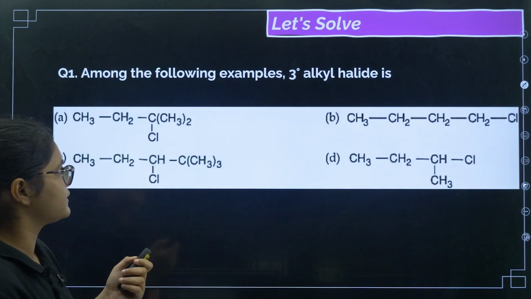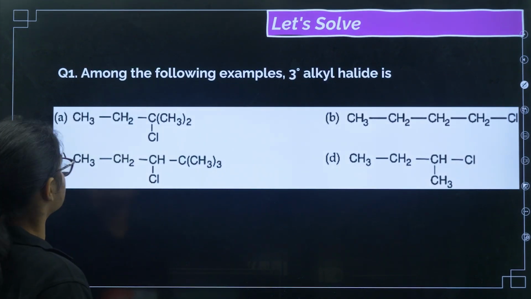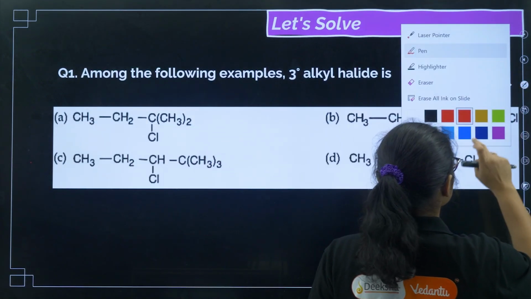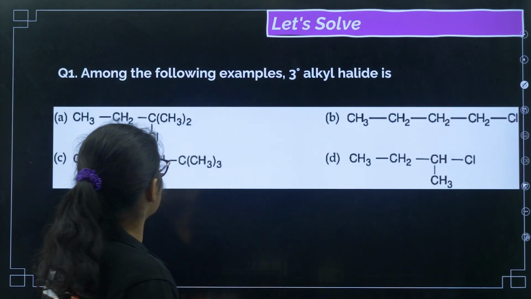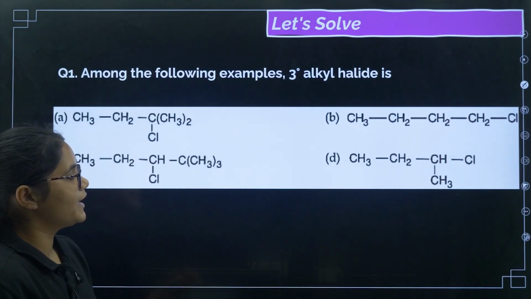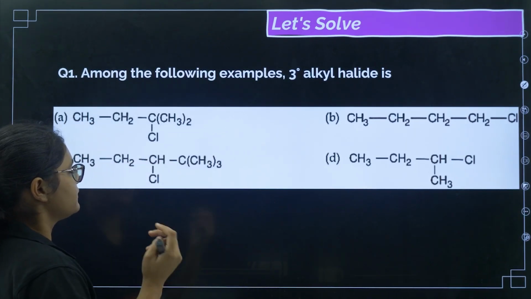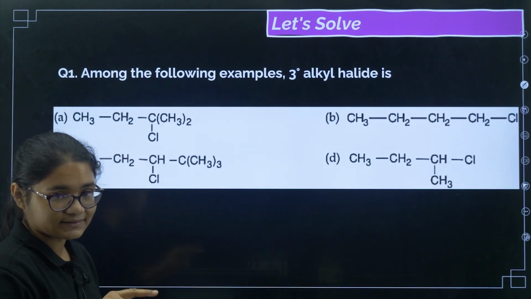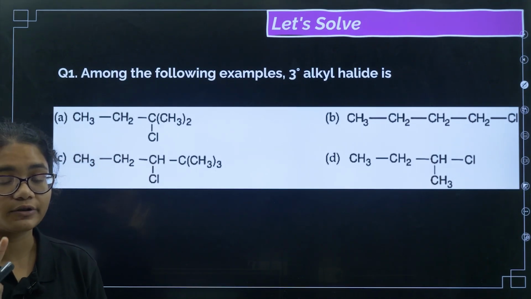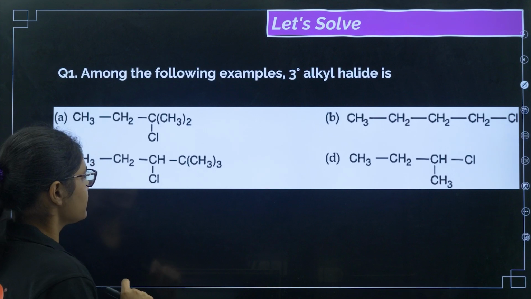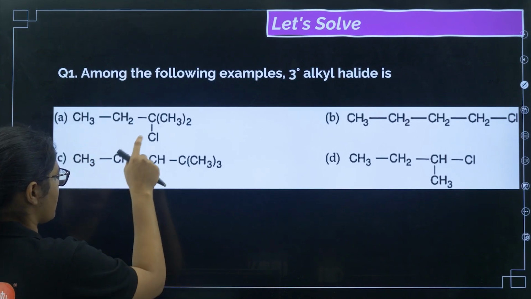Now coming to the next one, let us do some questions here. The first one is: among the following, the example of tertiary alkyl halide is. Tertiary means what? The carbon which contains the X or the halogen group should be attached to three other carbons, right? That is called tertiary. Now if you see here, let us check option number A.